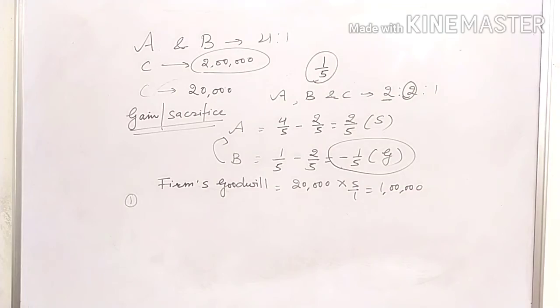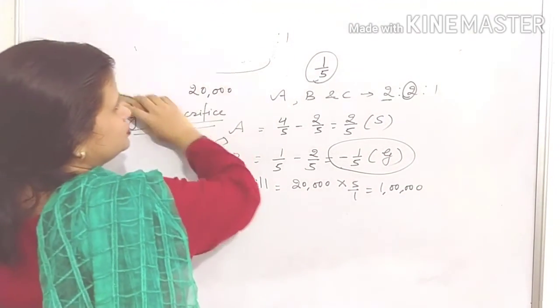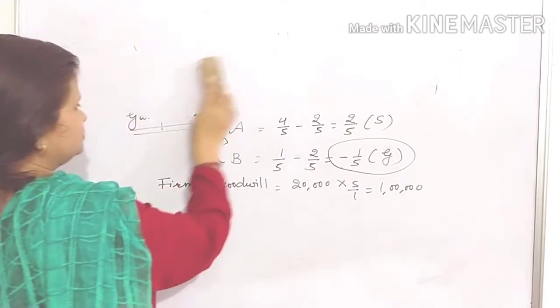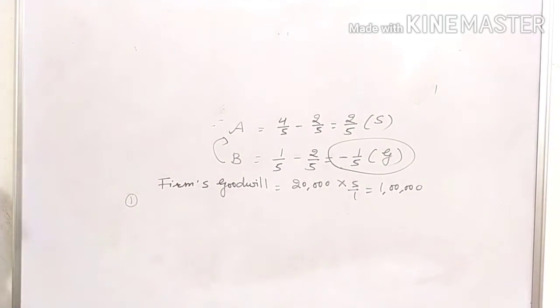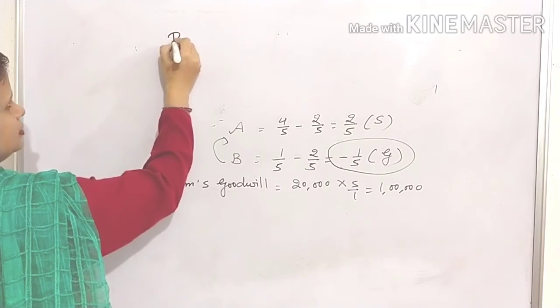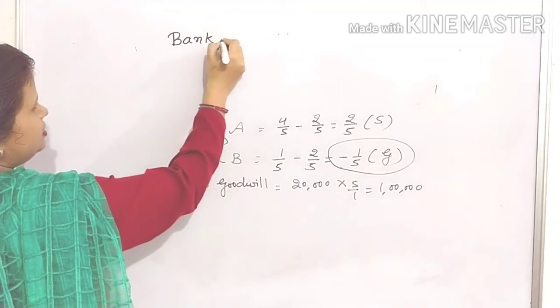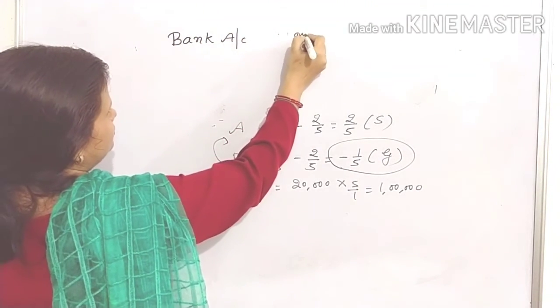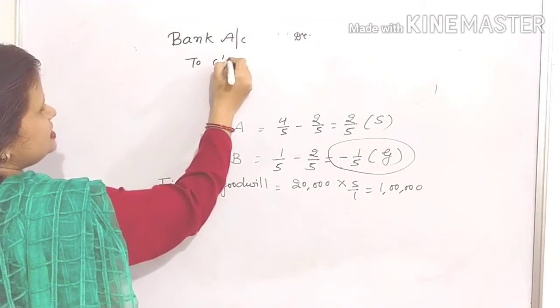Let us rub the board first. Bank account debit to C's capital.